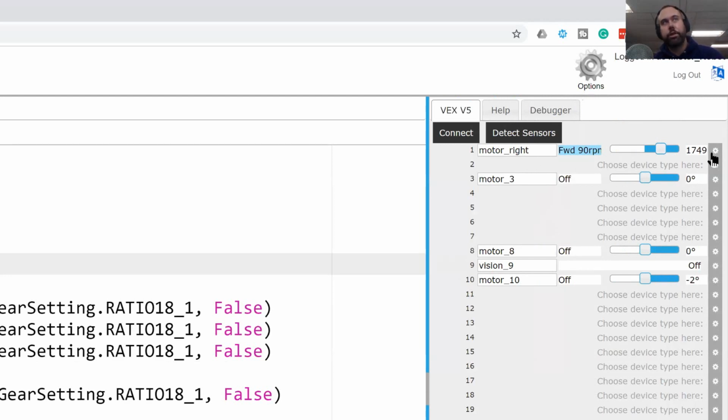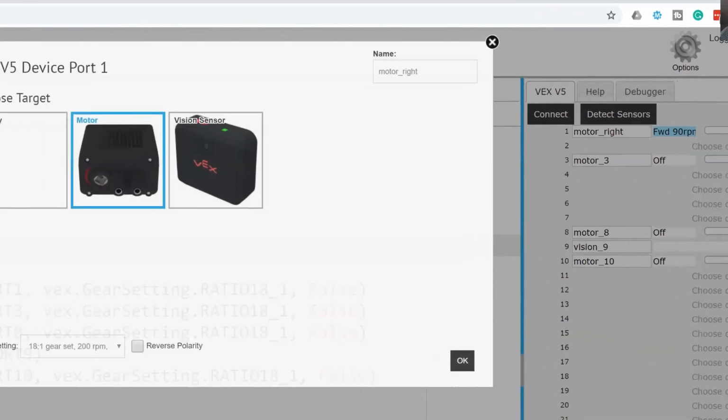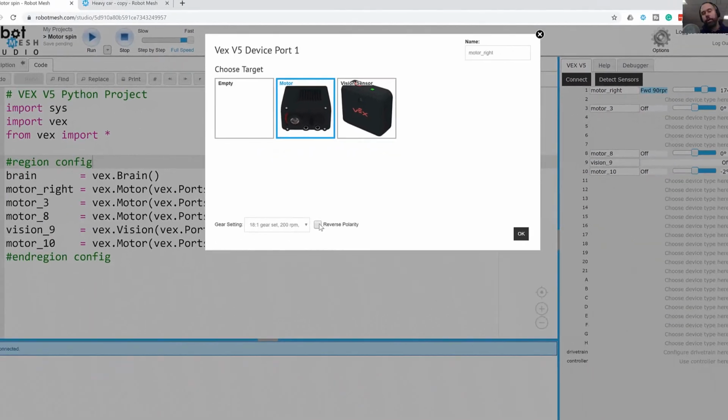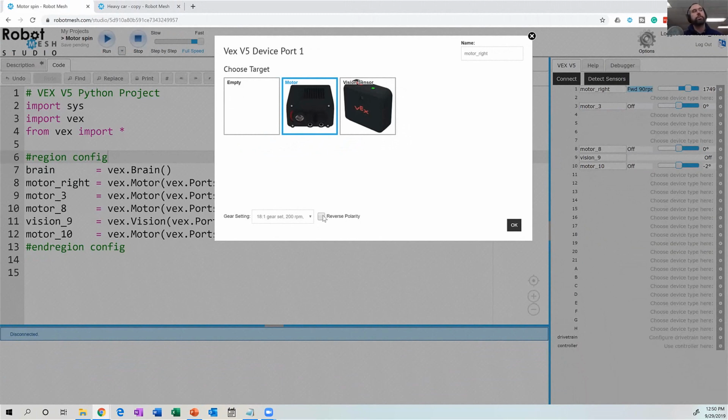So if I click on the little gear icon here, it's going to give me the option to reverse motor polarity, which means it's going to cause forwards to be backwards and backwards to be forwards. Thankfully, we don't have to think about that. Robot Mesh Studio does that for us. I'm going to hit OK.